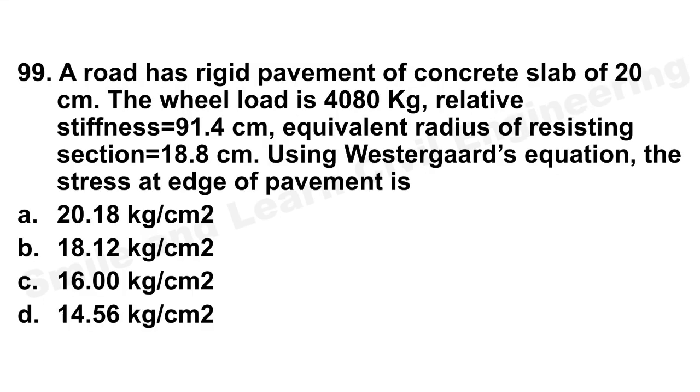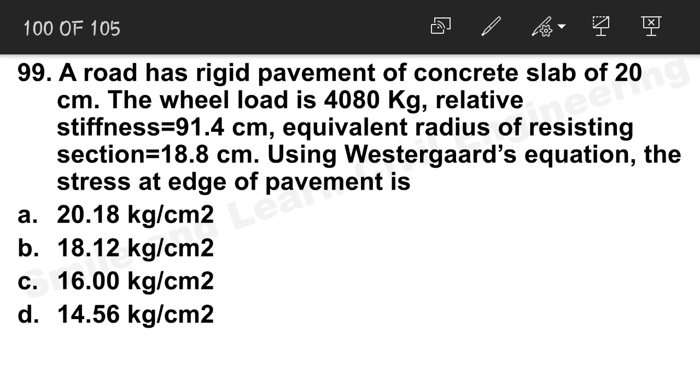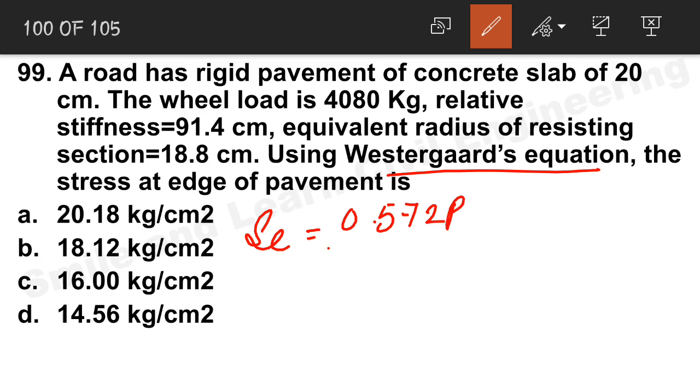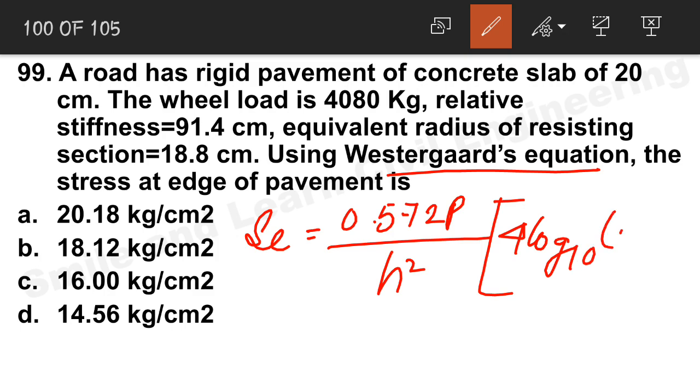Next question, a road has a rigid pavement of concrete slab of 20 centimeter. Wheel load given is 4080 kg. Relative stiffness is given. Equivalent radius of concrete resisting section is given. Using Westergaard's equation, this may come, because Westergaard's equation for corner and edge, you will have to remember the values. The stress formula is 0.572 P divided by h square into (4 log 10 L by B plus 0.359). Now this is the formula for edge. Just remember this is the formula for edge.